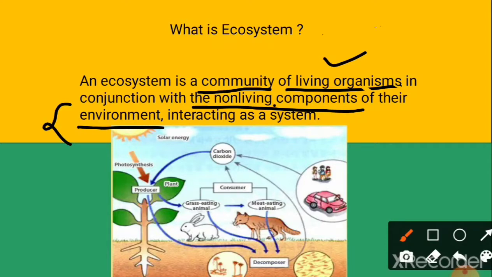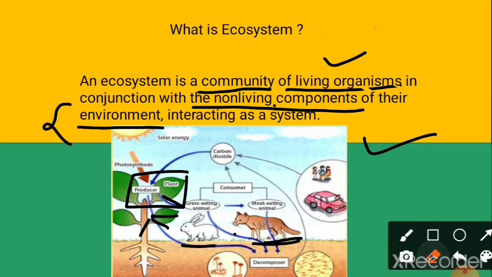If you see in this picture, the producer is the plant, and it gives food to the rabbit, and the rabbit is eaten by the wolf. You can understand it like this: if a living organism is dependent on a living organism or a non-living component, it is known as an ecosystem. This wolf is dependent on the rabbit, and the rabbit is dependent on the plant, right?